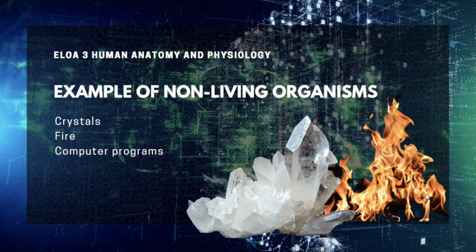And lastly, the last example is computer programs. They are highly organized structures, right? And they are capable of carrying out specific functions. They can also respond to changes in the environment, such as, for example, changes in the user input. They are interactive. However, computer programs are not composed of cells, and they do not have the ability to carry out metabolism as well, and they do not reproduce.